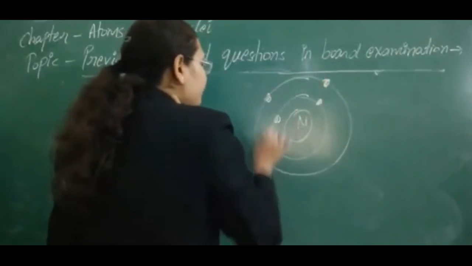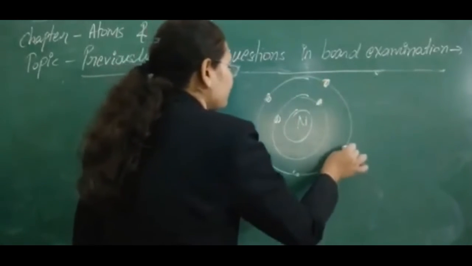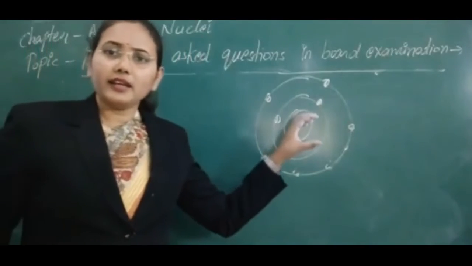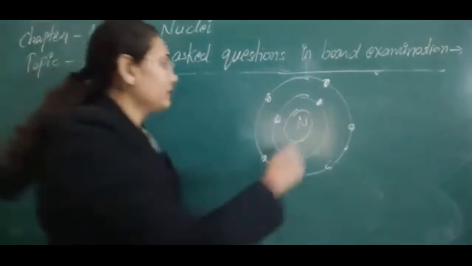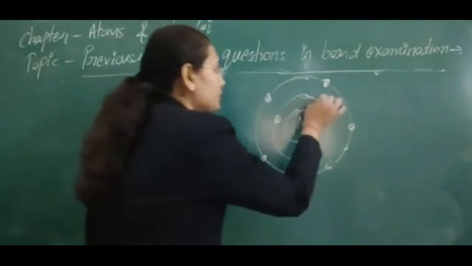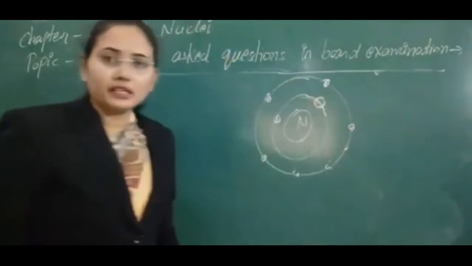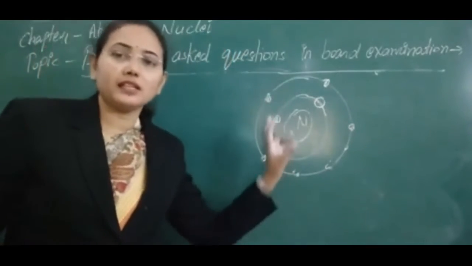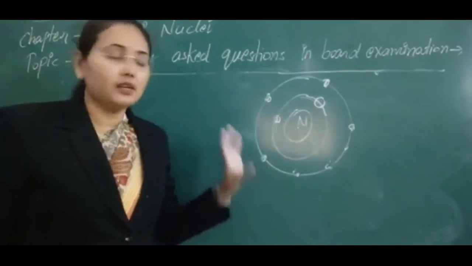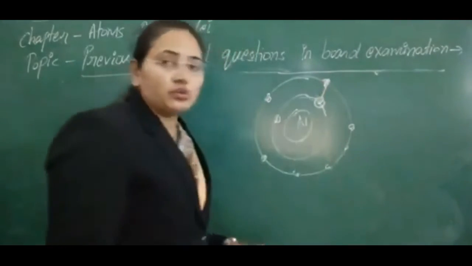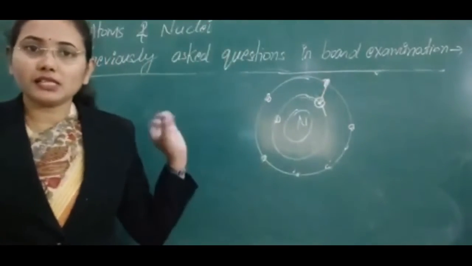In that case, if a higher-energy or accelerating electron collides with it and knocks out an electron, obviously a vacancy is created in the inner core atom orbits. So an electron will have a tendency to fill up this vacancy so that the atom can be in a stable state.